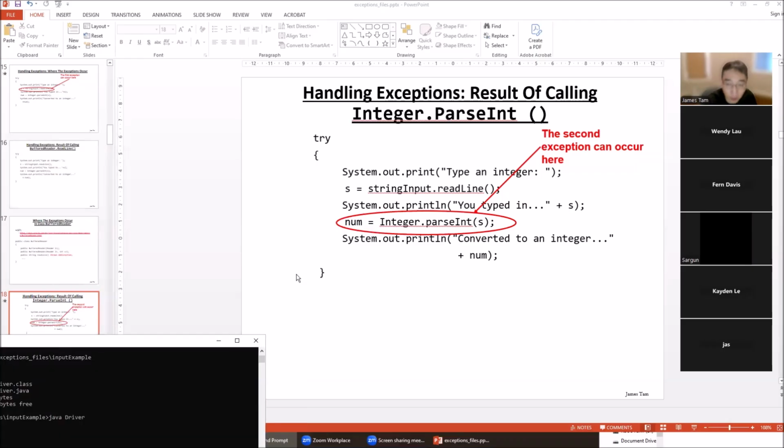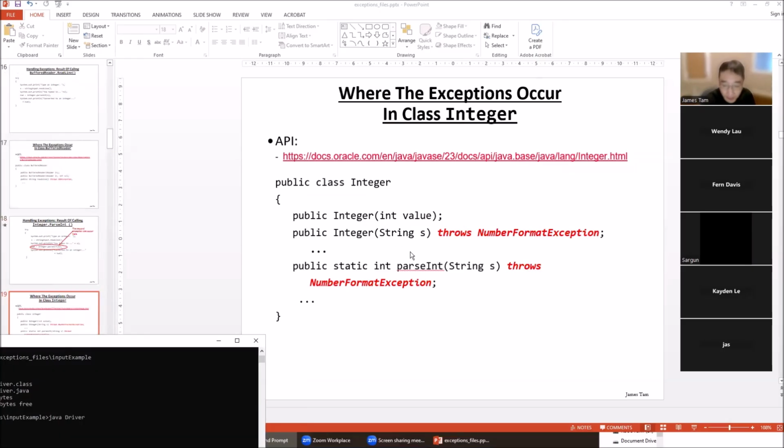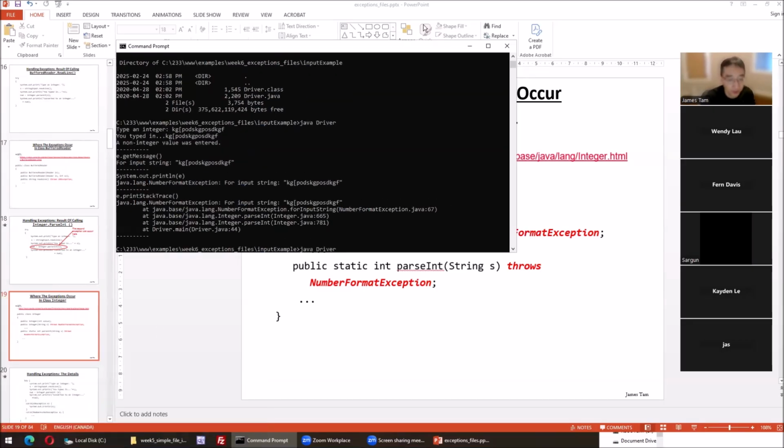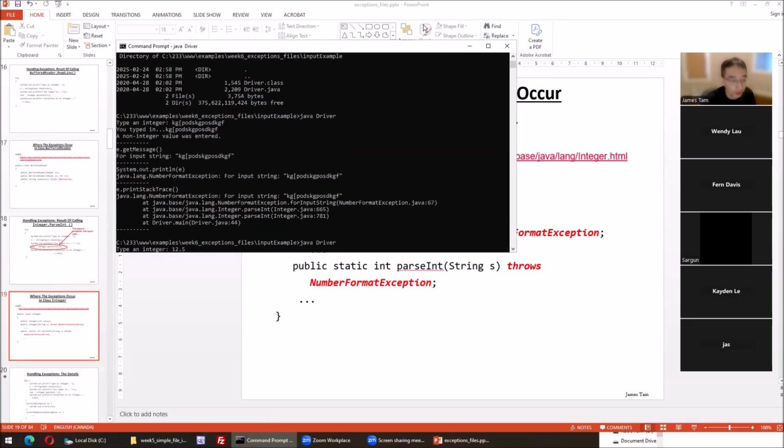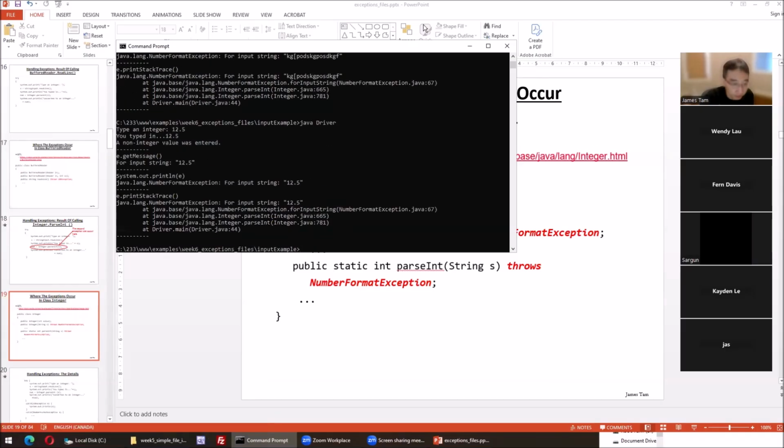I'll explain this in a moment. How did we get all this? When we called parseInt, it called this static method. In this case, it throws a different type of exception, NumberFormatException. In this case, it's not an integer, the format's not correct. And this could occur if I enter a floating point value too, because it's not that decimal. It looks at the ASCII code, essentially. The ASCII code's not one of the ones for the digits.